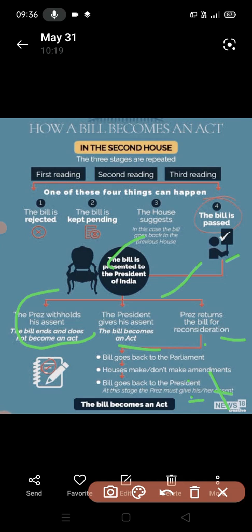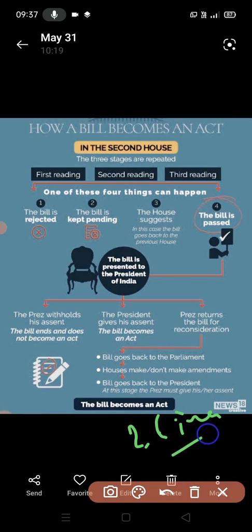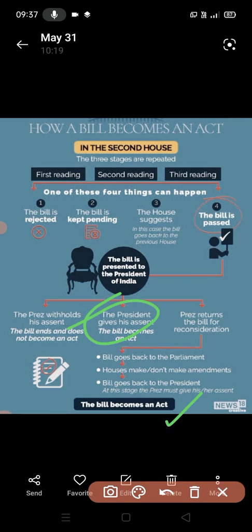If the president doesn't act within 10 days, he has to give his verdict. Otherwise, if the bill is passed two times, he will have to sign, because it is the opinion of the people. He cannot override their opinion. Then the bill becomes an act. If he withholds his consent, it doesn't become an act and is declared invalid.